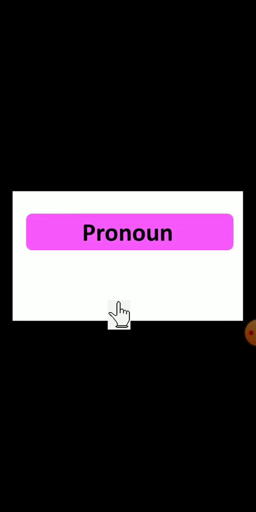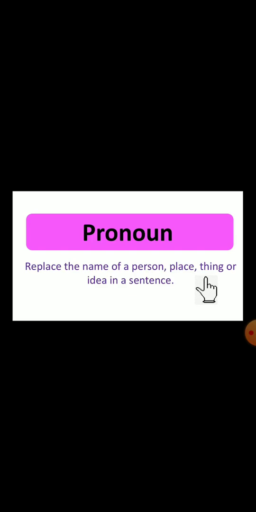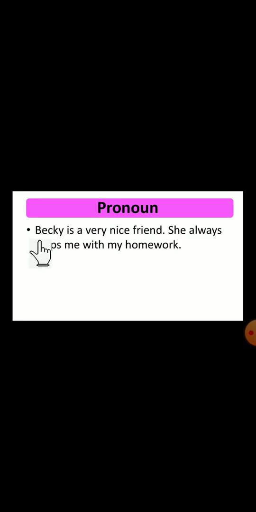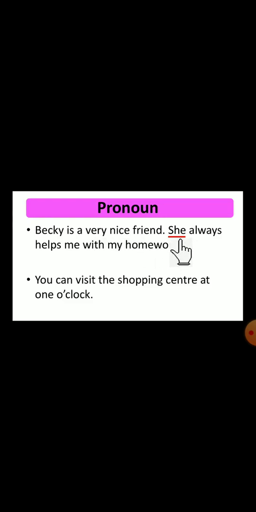Next one, pronoun. Pronoun, what? It replaces the name of a person, place, thing or idea in a sentence. Which words come under that? See here: I, she, we, they, it. These words are a few examples of pronouns. Here is an example sentence: Becky is a very nice friend. She always helps me with my homework. Here she, because Becky we already used, and since she is a girl, we are using she.